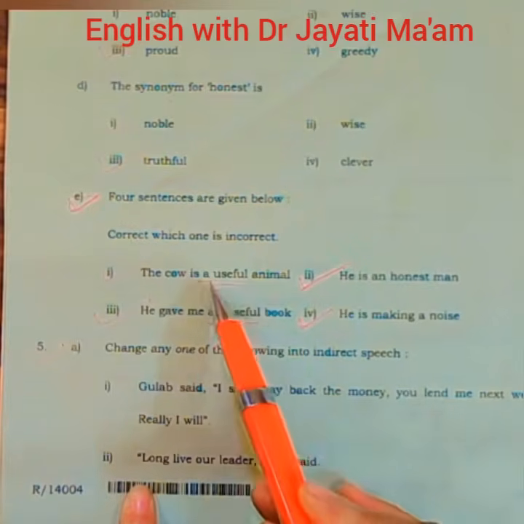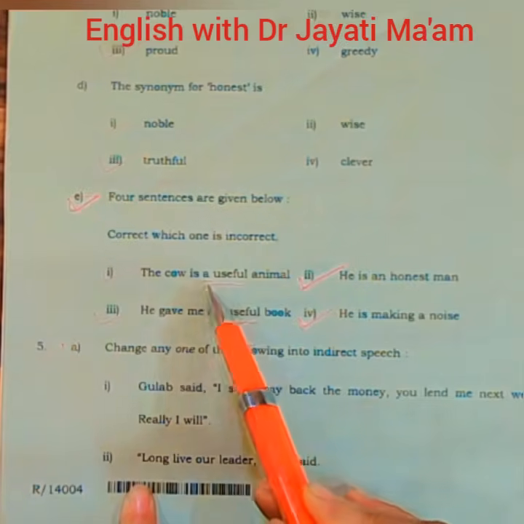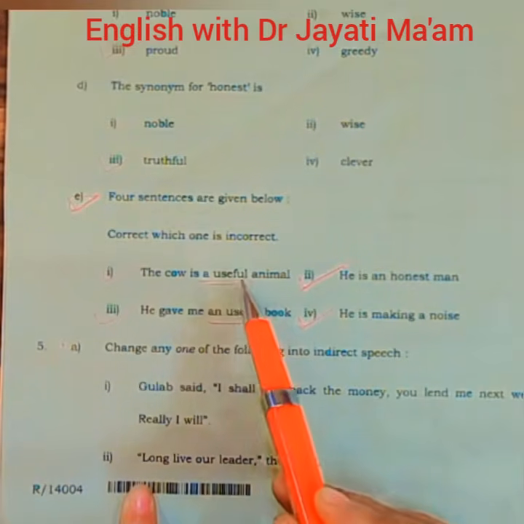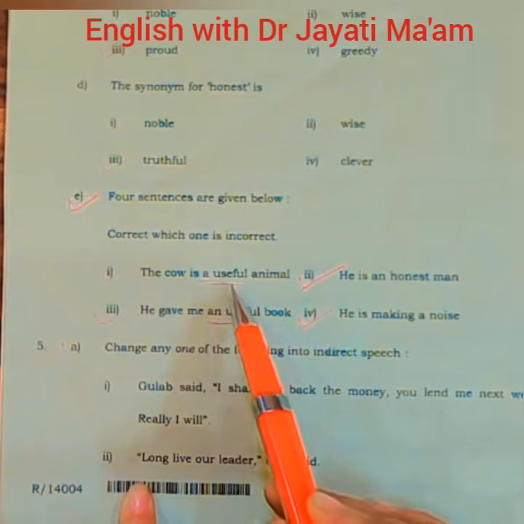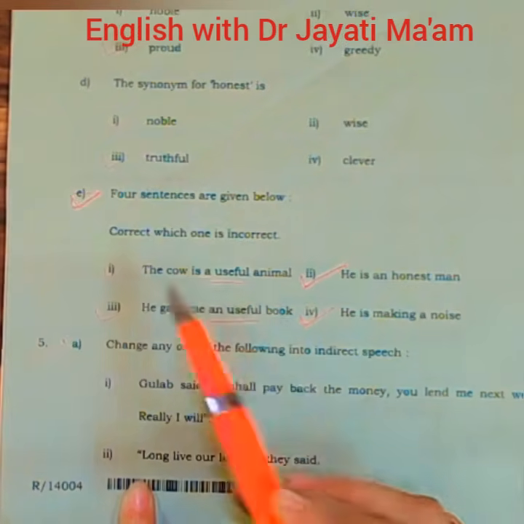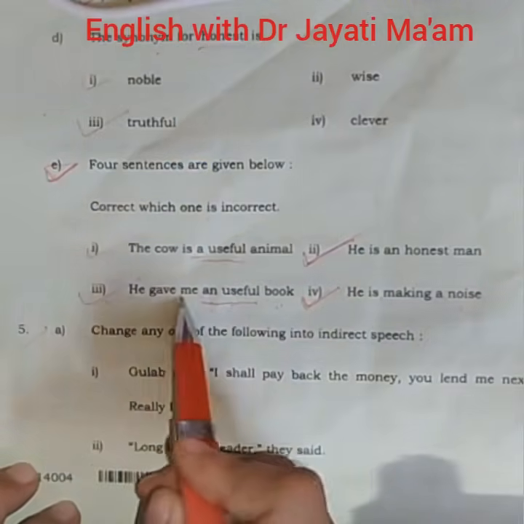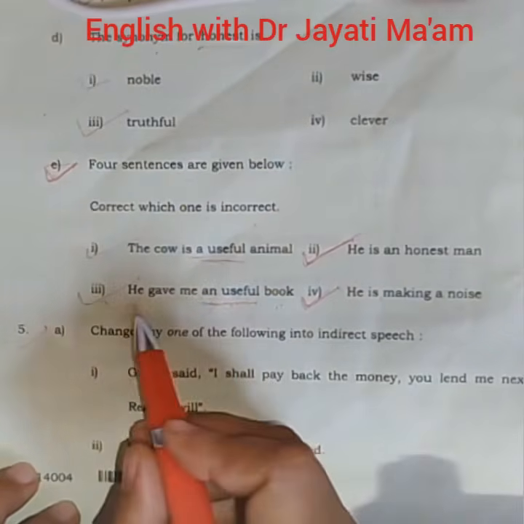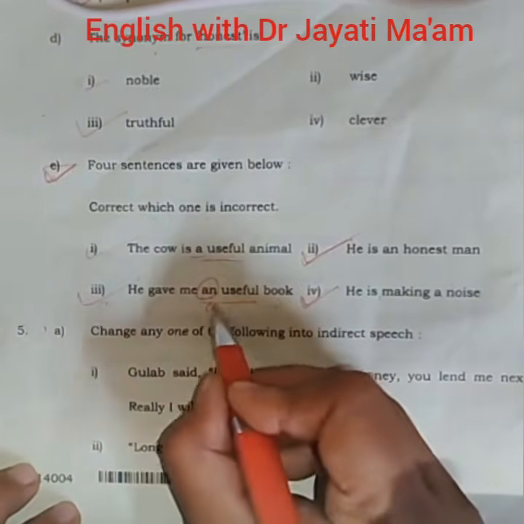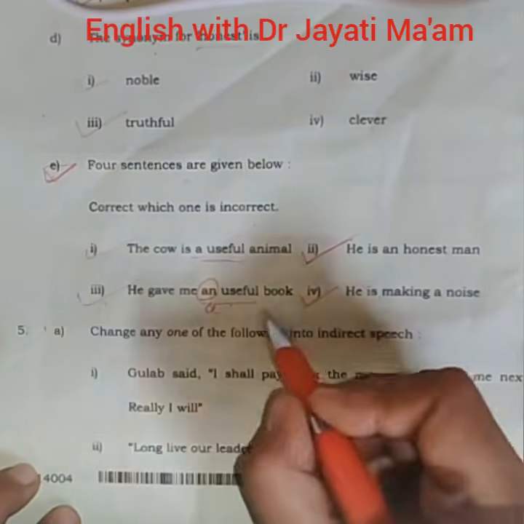So let's see here. In useful, u is a vowel, and as a rule we use an before a vowel as an article. But while speaking useful, we see there is a sound of consonant, not a vowel here. So we will use a before useful. So this sentence is correct. So the incorrect sentence is option third, he gave me an useful book. And we have to correct it. So we replace an with a. Okay. So the correct sentence will be, he gave me a useful book.